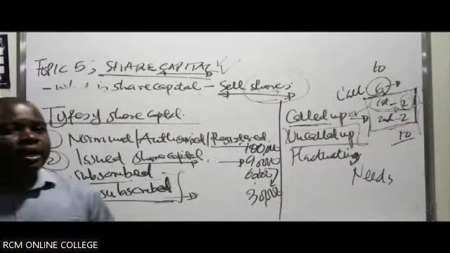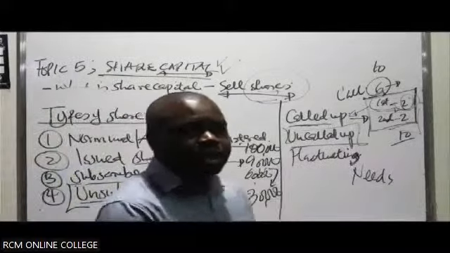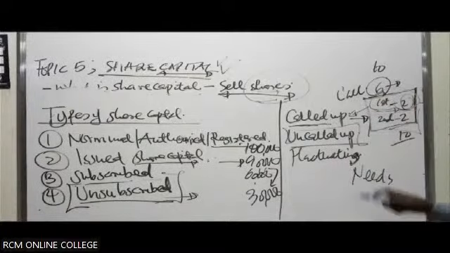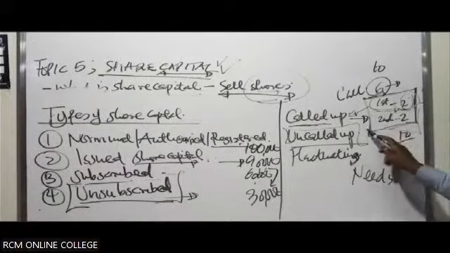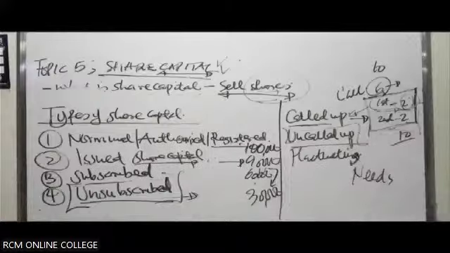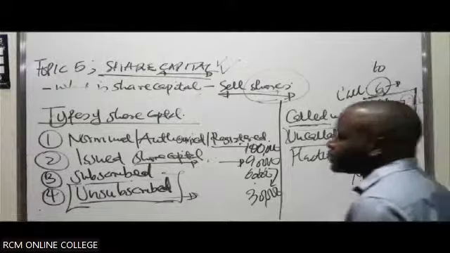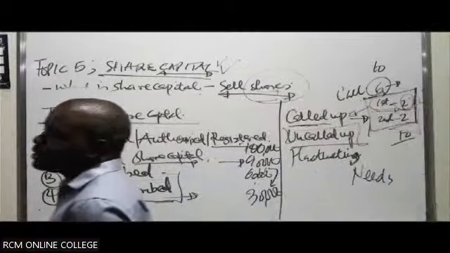Then once they are through, there will be another need arising. Maybe they now want to set up the machinery. They make another call. Then eventually, when they are finalizing, they want to acquire raw materials. So they will make the second and the final call. The final call will enable them to now bring in the raw materials and commence business.